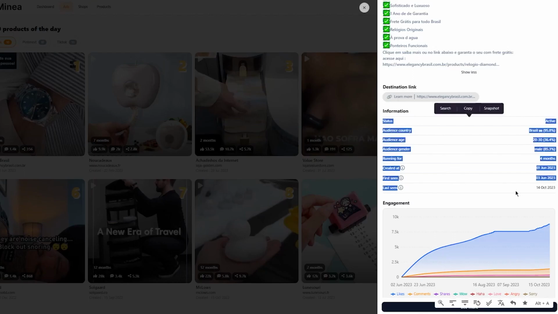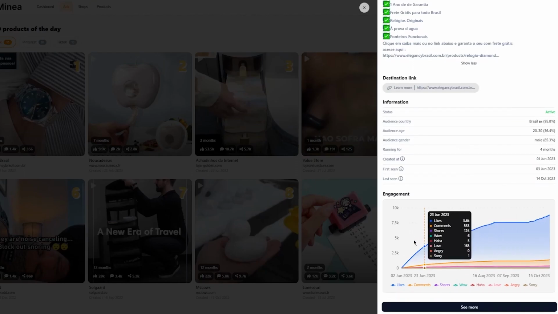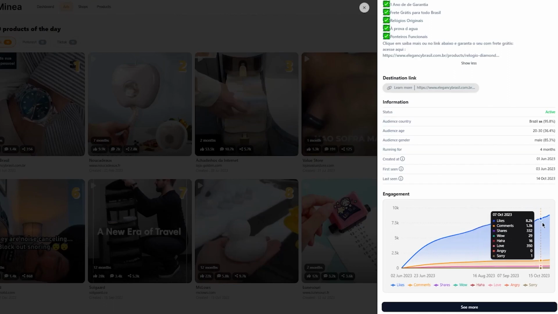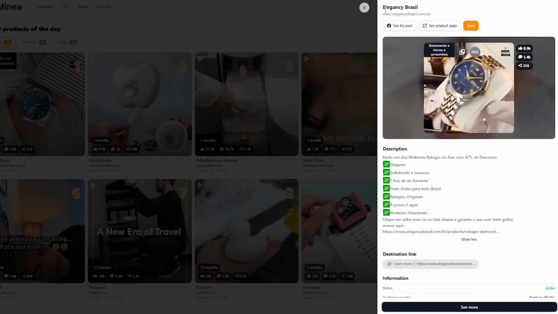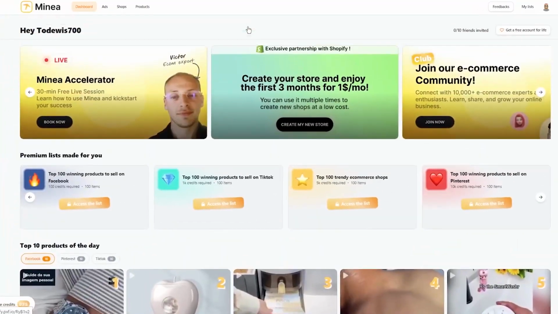And this is where you can see all the data. So status is active, country, Brazilian, obviously. Now you can see the engagement that it got. Look at the amount of views and likes this person has. It's absolutely crazy, and it's skyrocketed up to 10,000 engagements, which is pretty good. And you can see that this is a Facebook ad post, which is even better.